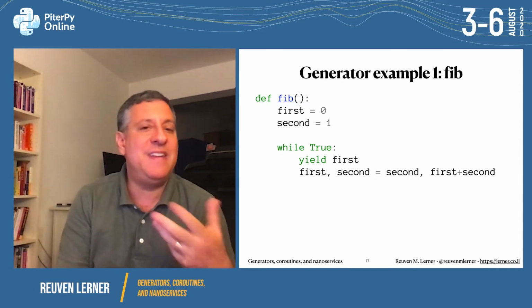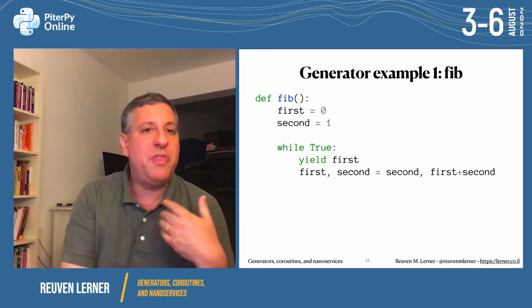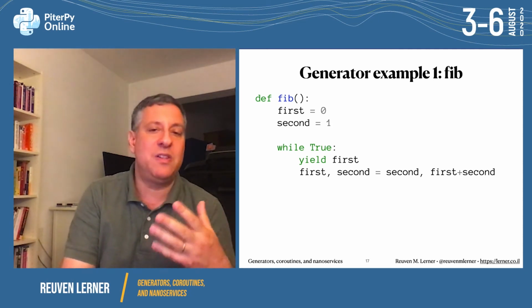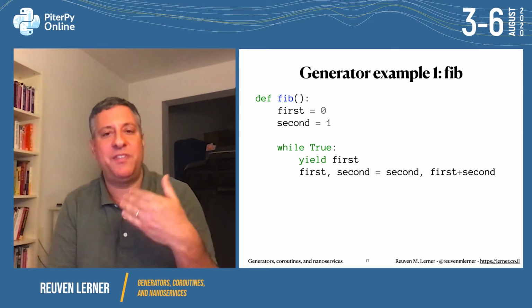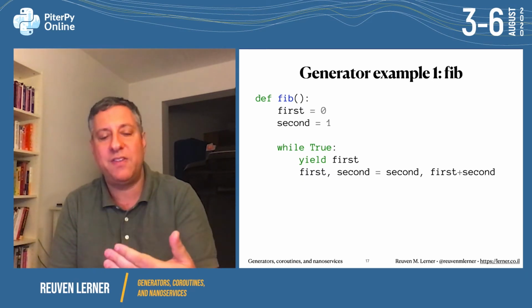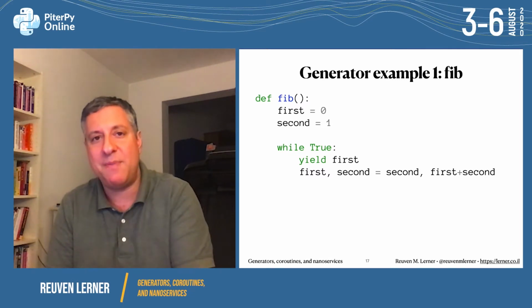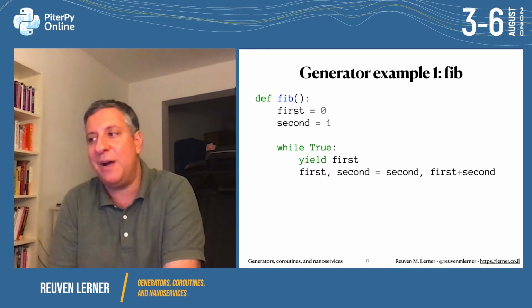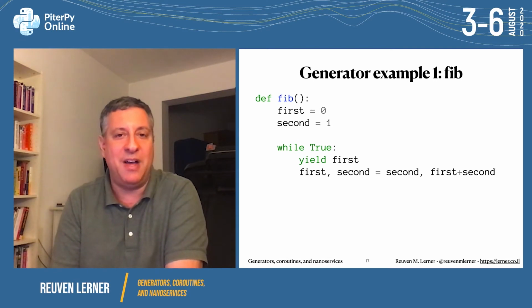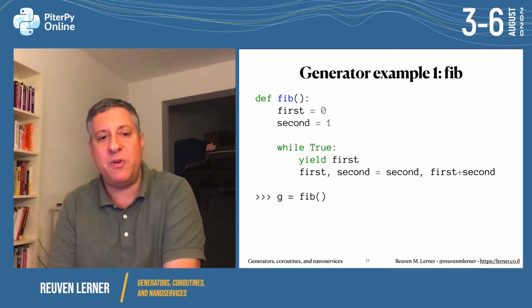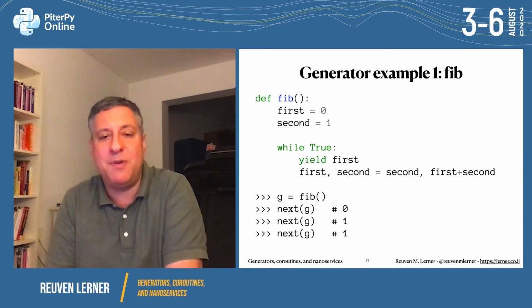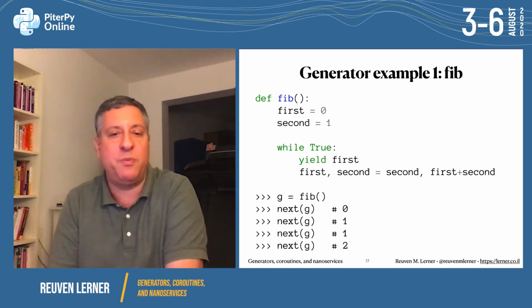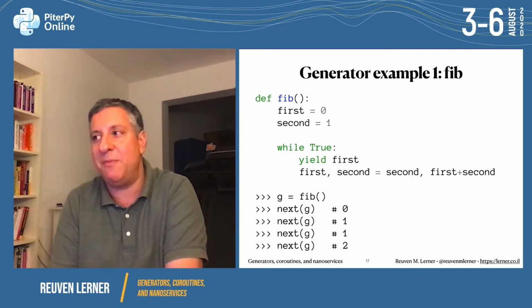Now, obviously, this is an infinitely long series. So in theory, we could get an infinitely large number of values back. However, with each yield, it goes to sleep and waits, so we can get it step by step, and we don't have to worry about filling our memory with an infinite amount of numbers. So I'm going to create the generator here, g equals fib, and then we get next, and next, and next, and we can keep going as many times as we want until we run out of memory.